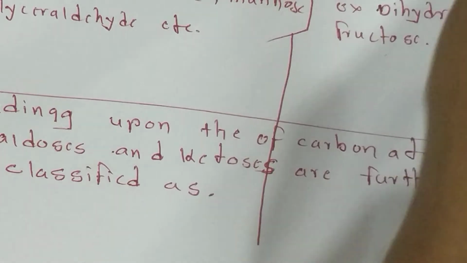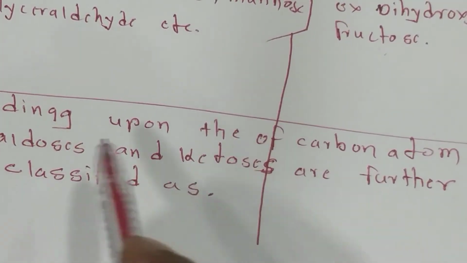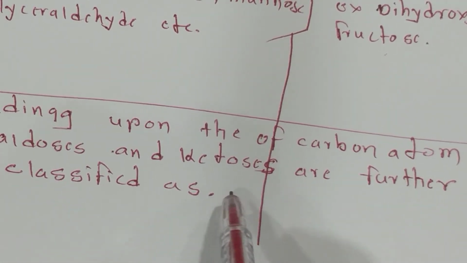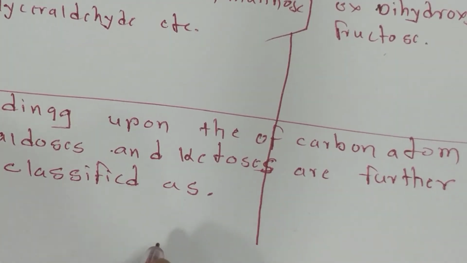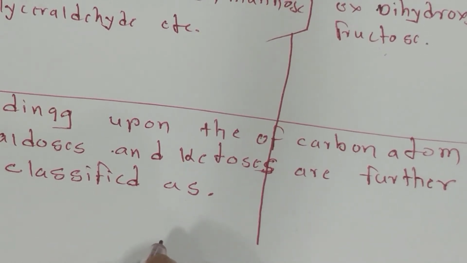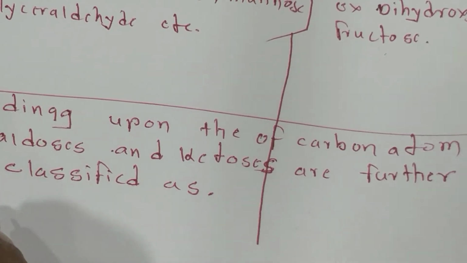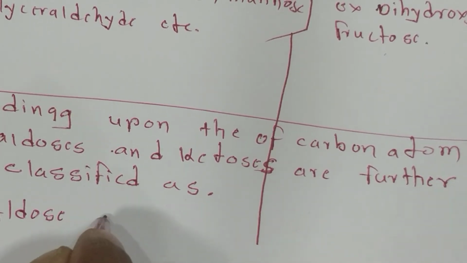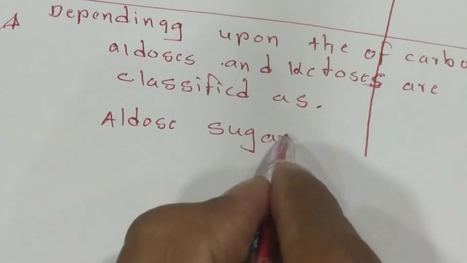Depending upon the carbon atoms, aldose and ketose are further classified, meaning the number of carbon atoms in that compound. As per that, they can further classify the aldose and ketose groups. Now first you can see the aldose sugar.